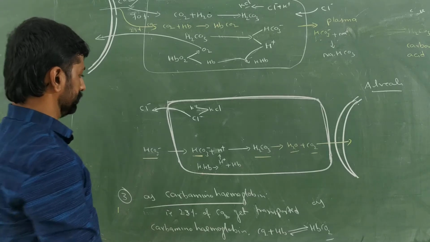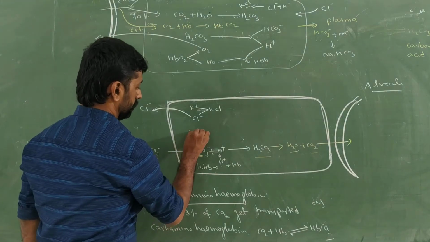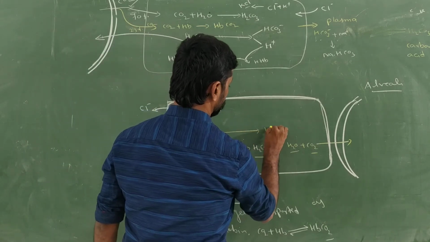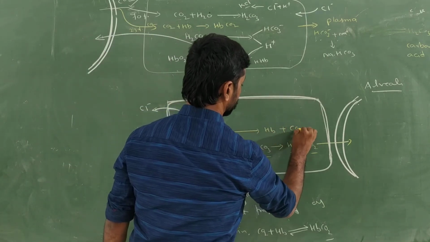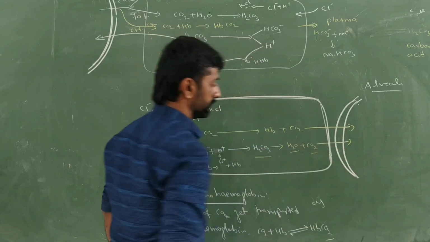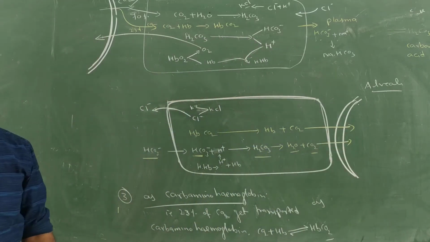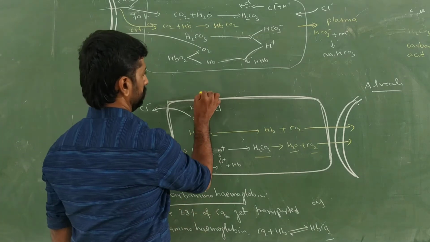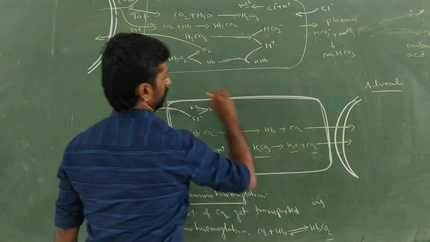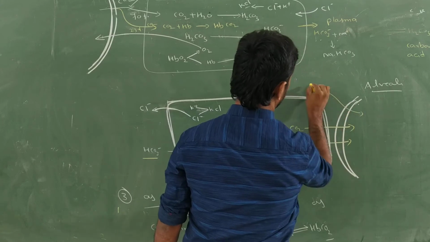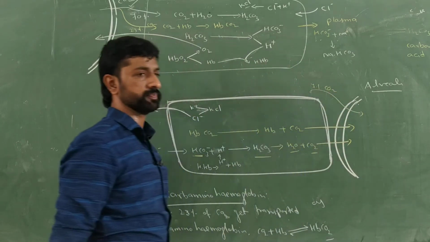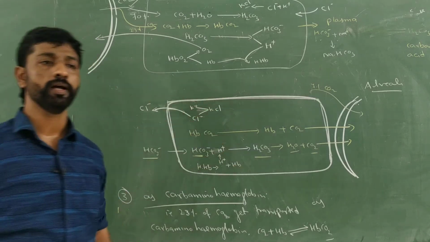Then such carbaminohemoglobin is again broken down into hemoglobin and carbon dioxide, which diffuses into the alveolar surface or alveoli. And in the plasma, what is present here? 7% of the carbon dioxide, which from the plasma also directly diffuses into the alveoli.